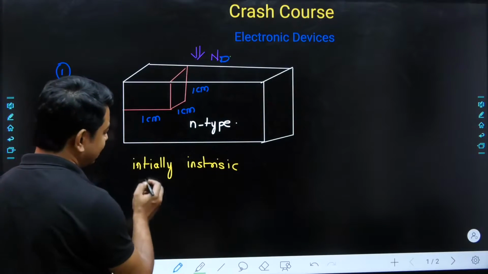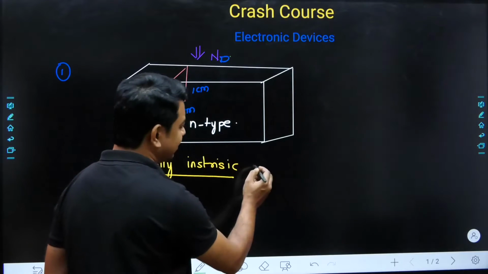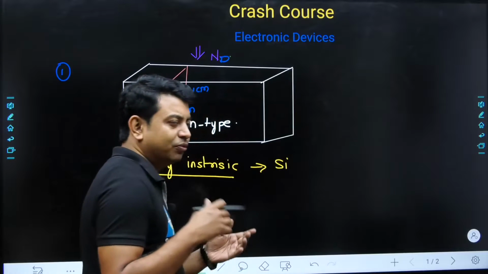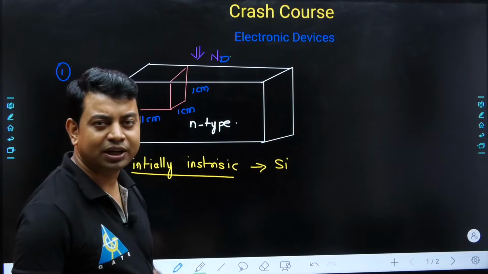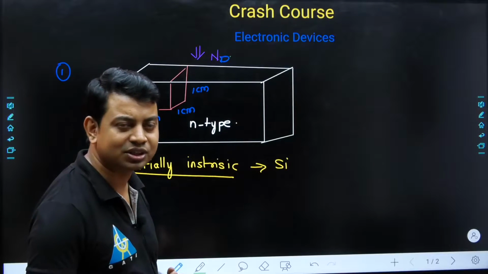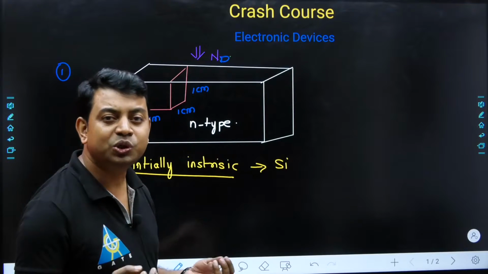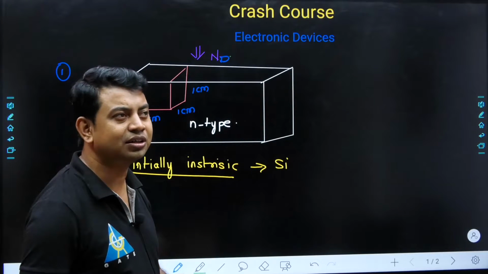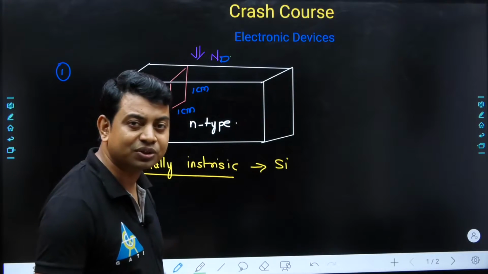I just write here that initially it is intrinsic. The material that we are using is nothing but silicon. So whenever silicon comes into my mind, I want to write everything about the intrinsic material that is silicon. What are the things that you can connect with silicon? Sir, I can connect the atomic density of silicon.